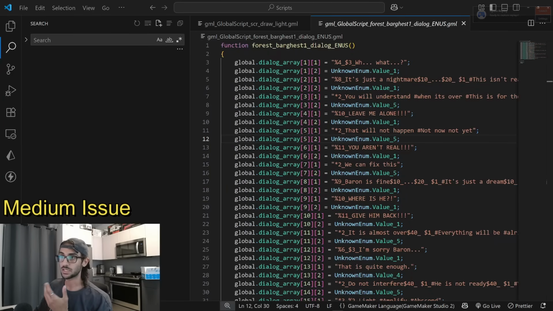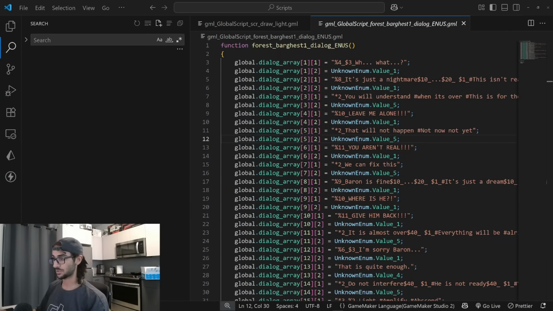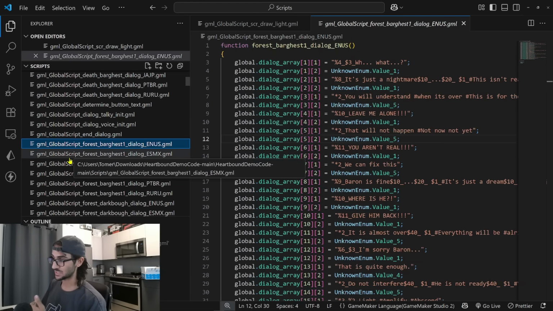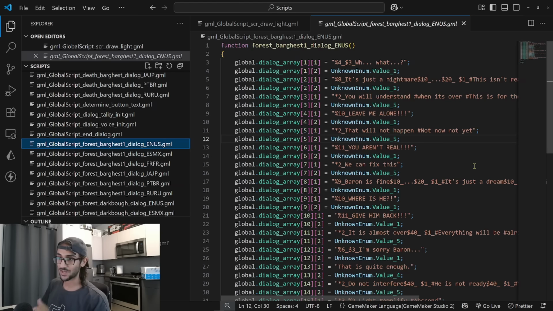I now want to move on to an issue that I would classify as having medium severity, and that is the way that Pirate structures dialogue in this game. The way that he does so is via a two-dimensional array called dialog array, similar to the one-dimensional array that he had for his event timeline. For every single language and every scene, he checks in a GML file that contains this 2D dialog array. This adds a lot of bloat to your code, makes it less navigable, and also limits scalability. As you can see here, each language and each scene has its own file.